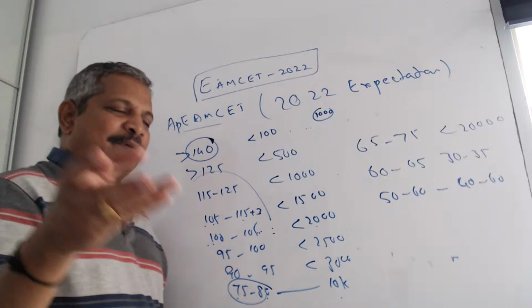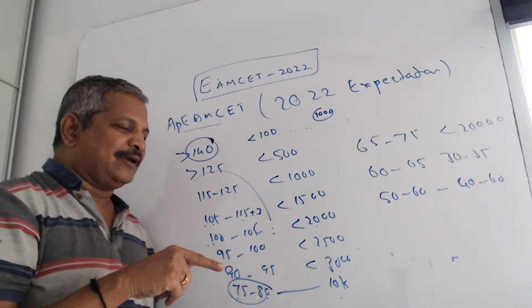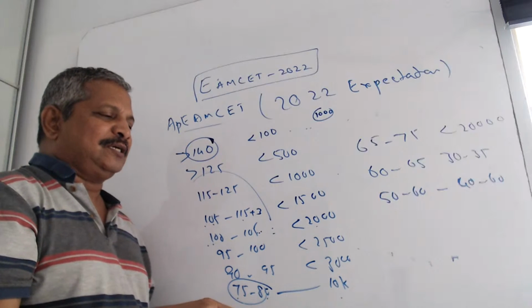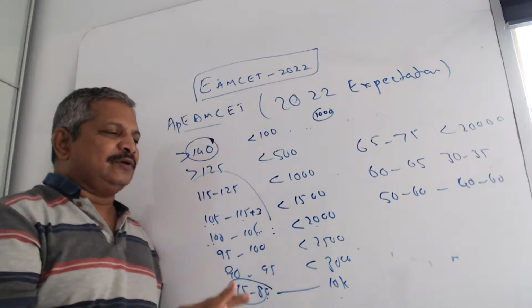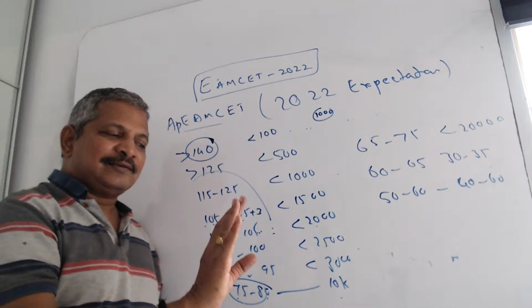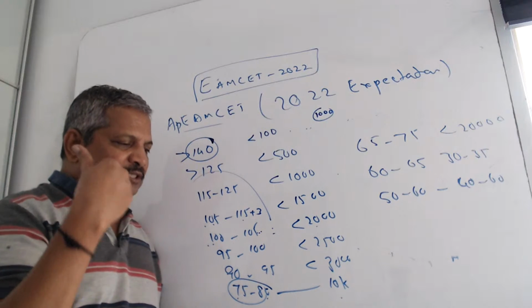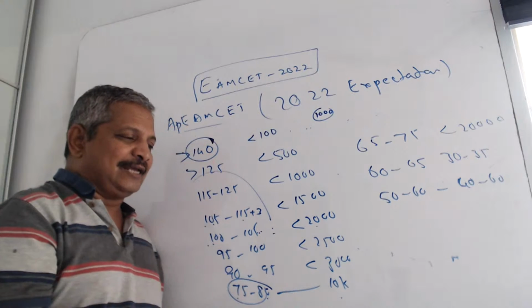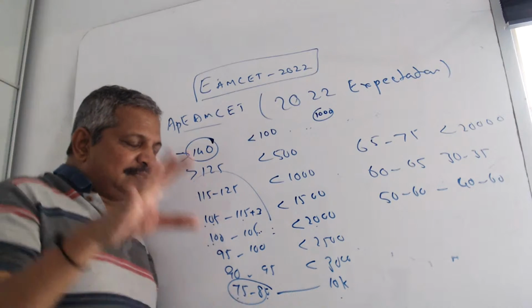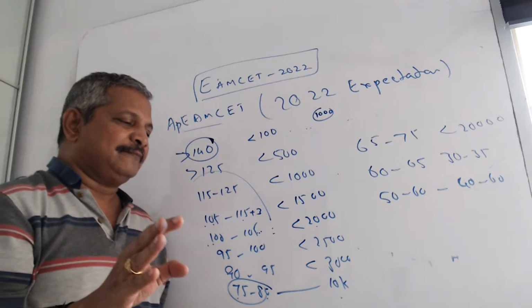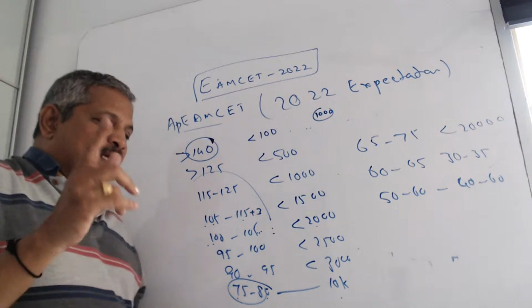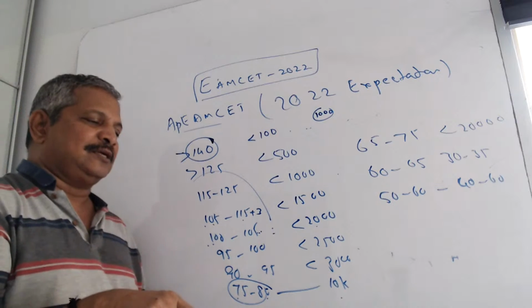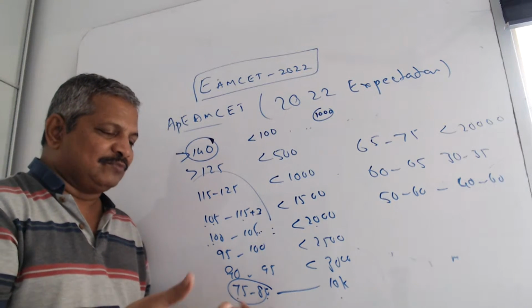As expected, the papers are as I predicted, because I have given long programs also on what is expected, and also I sent some assignments, worksheets and videos. Majority of the questions in the TS and AP EAPCET, yesterday's TS paper, majority of the questions are the same, almost those types of models you are getting. That is expected: vector algebra more, differential equations, matrices more, and circles more, pair of straight lines more, all these are expected only. Same thing you are getting.